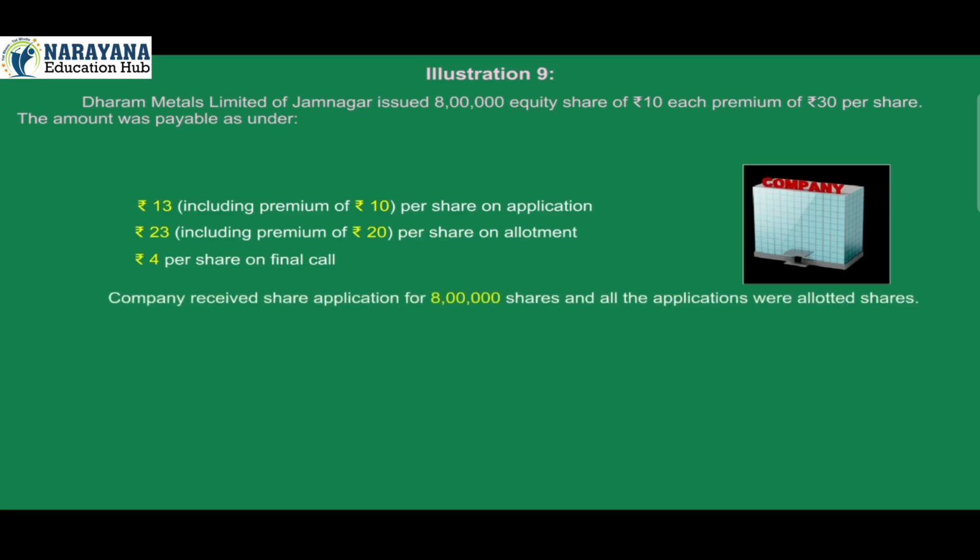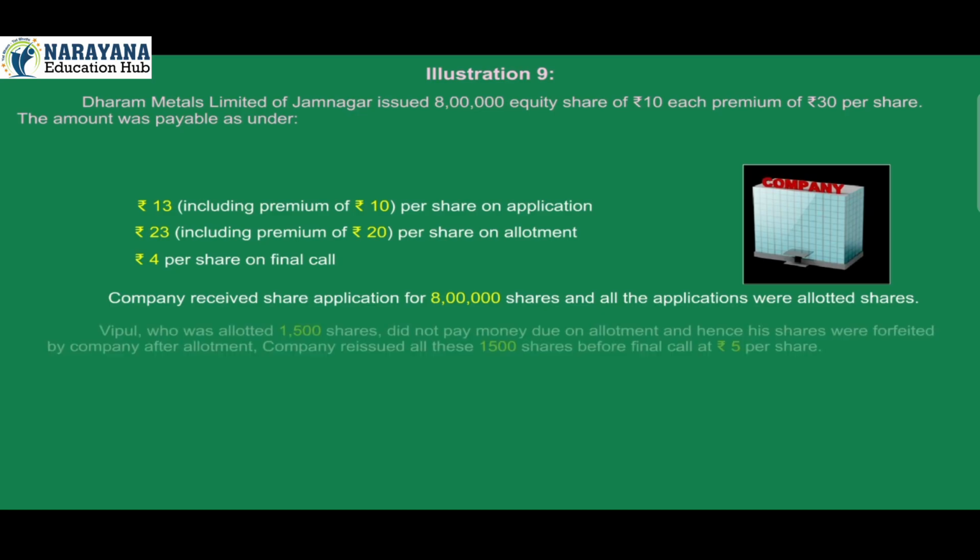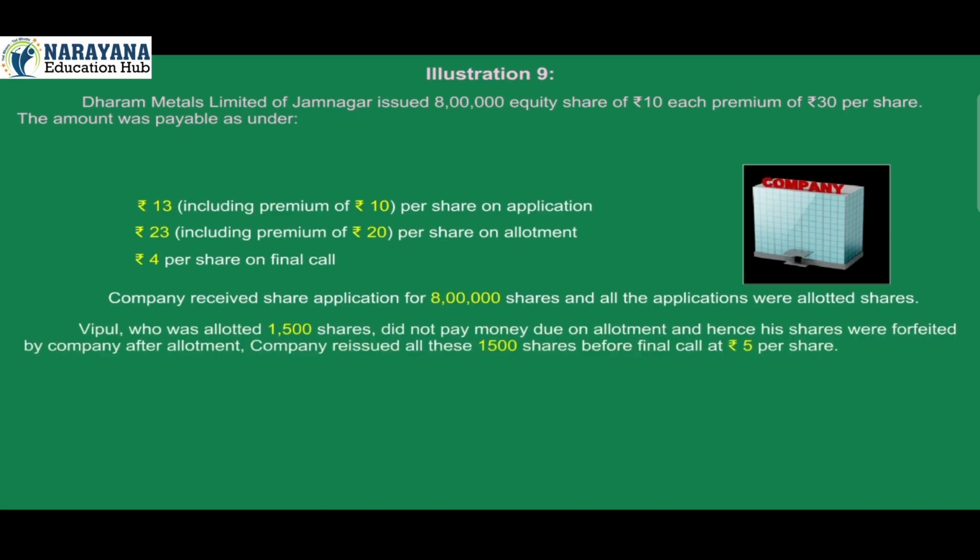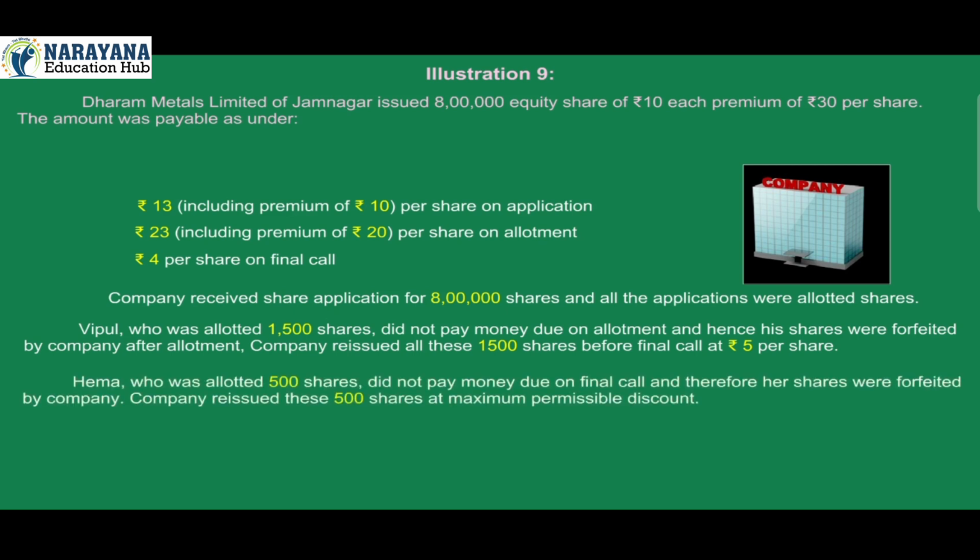Company received share applications for 8 lakh shares and all the applications were allotted shares. Vipul, who was allotted 1500 shares, did not pay money due on allotment and hence his shares were forfeited by company after allotment. Company reissued all these 1500 shares before final call at rupees 5 per share. Hema, who was allotted 500 shares, did not pay money due on final call and therefore her shares were forfeited by company. Company reissued these 500 shares at maximum permissible discount.